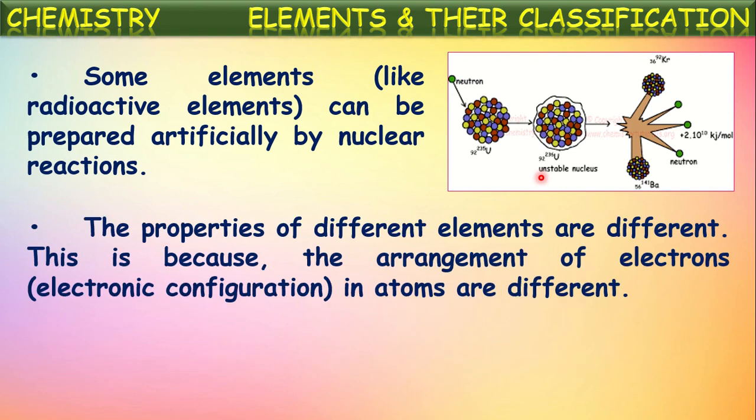The properties of different elements are different. This is because the arrangement of electrons in atoms is different. Yes, there are 118 elements in the periodic table, the elements discovered so far, and they differ from one another in their properties. The major reason for this is that the arrangement of electrons in those atoms differs from one to another. Arrangement in the sense we call electronic configuration. Electronic configurations differ from element to element, and because of this difference in electronic configuration, they possess different properties. Okay.